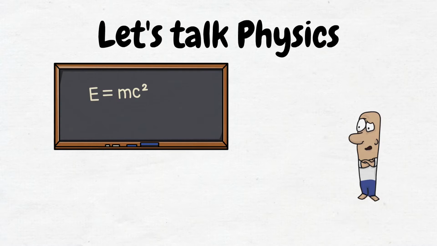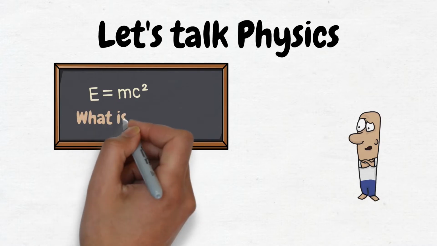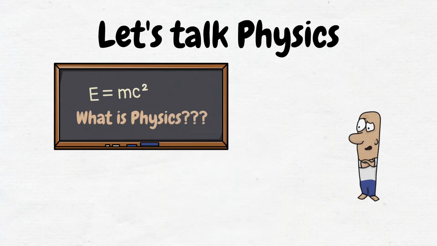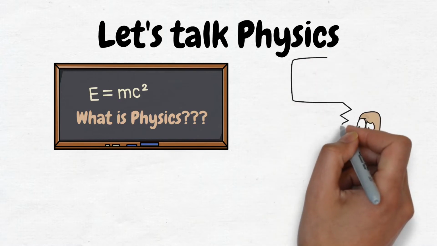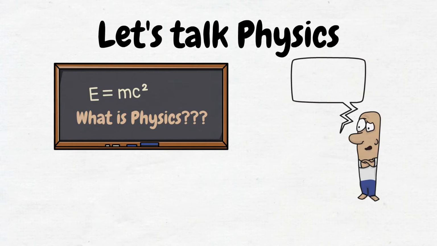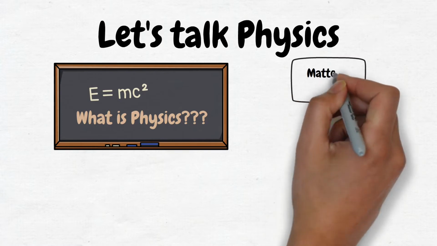So you may be asking, what is physics? Scientific laws and theories express the general truths of nature and the body of knowledge they encompass. These laws of nature are rules that all natural processes appear to follow. Physics is a natural science that involves the study of matter and its motion through space and time, along with related concepts such as energy and force.